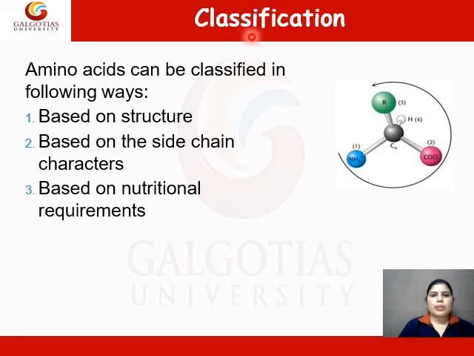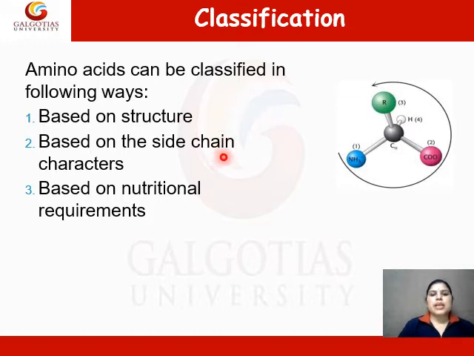Classification of amino acids. Amino acids can be classified in the following ways: based on their structure, based on the side chain character, and based on the nutritional requirements. Based on the structure, amino acids are classified into different categories such as aliphatic amino acids, aromatic amino acids, heterocyclic amino acids, and the imino amino acids.